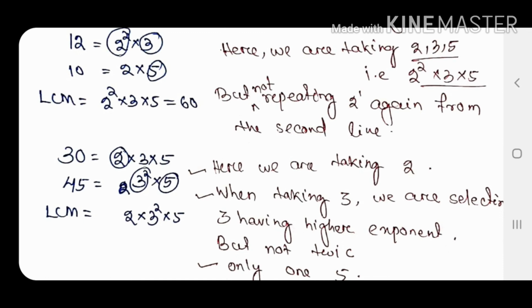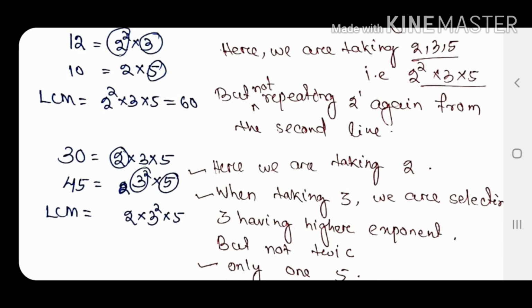Then 5. Sir, why did I miss these 2? I have encircled 2, 3, 5, but these 2 I have not encircled. Why? Because this is common. It was already taken once, so 2 will not be taken twice. All the factors will be taken once, along with the higher powers.